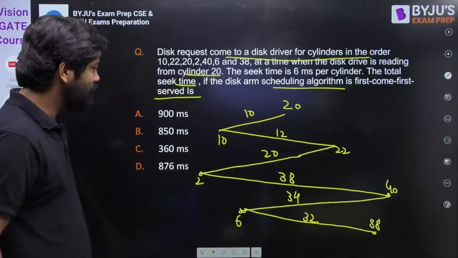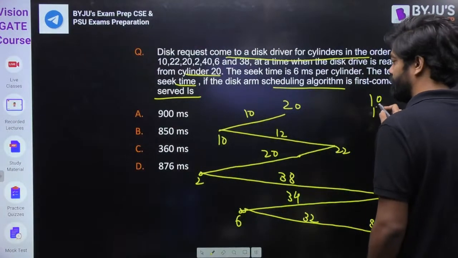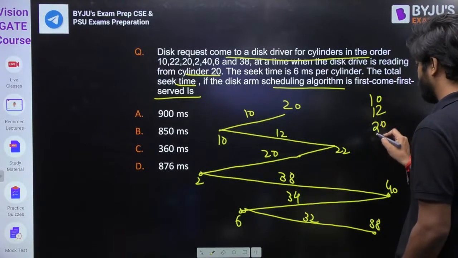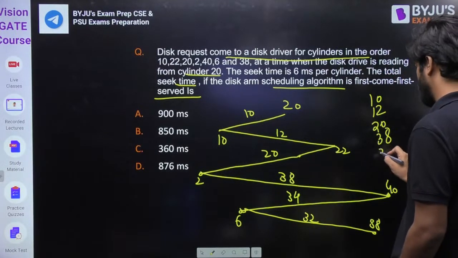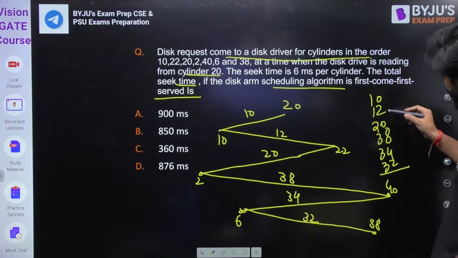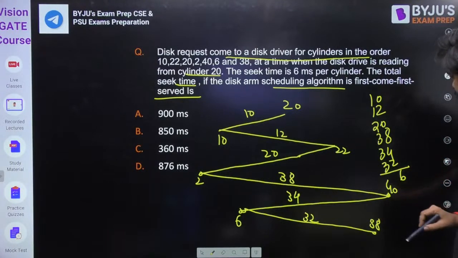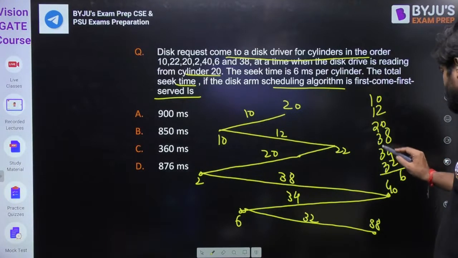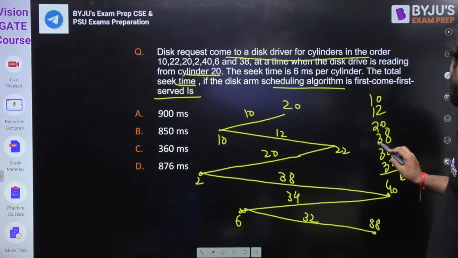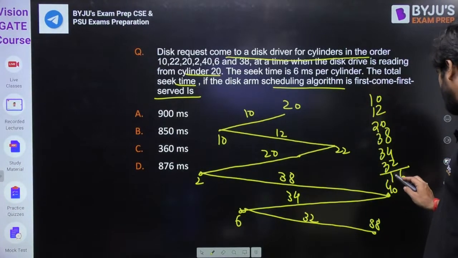Just add it: 10, 12, 20, 38, 34, 32. So what we have? I think it's 146.